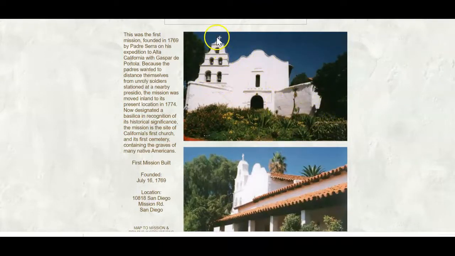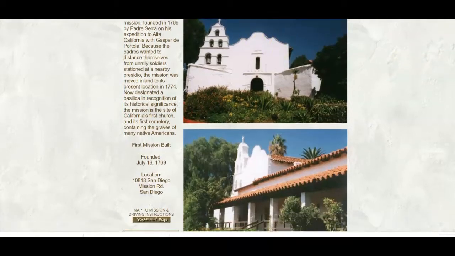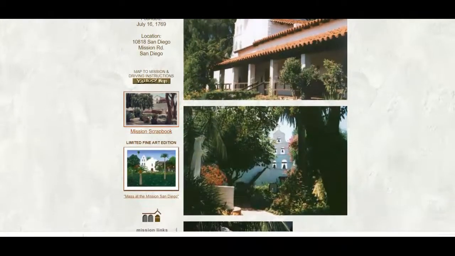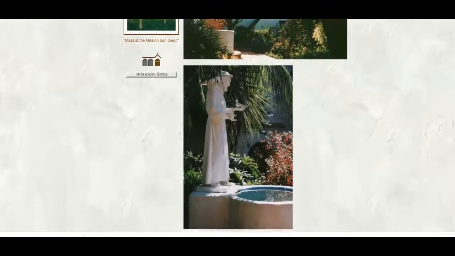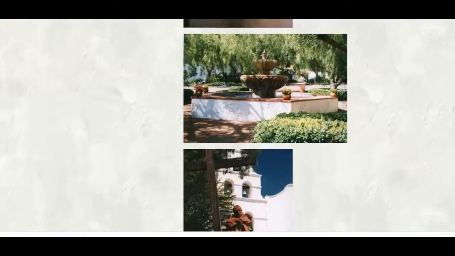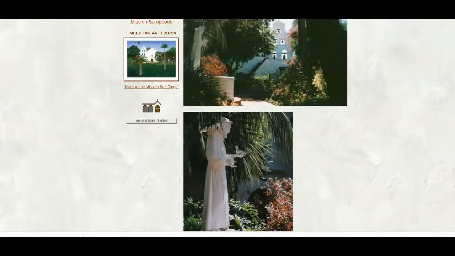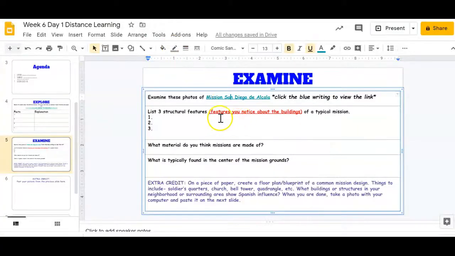What do you notice about it? Like, do you notice, oh, there's a cross on it. I wonder if that means it's a church. There's bells on the outside. I noticed that there's 5 bells. I noticed that the doorways are arched. I noticed that it had, what are you noticing about this building? Okay, there's lots of different really neat things. So when it asks you to talk about the structural features that you notice, that's what it's talking about.